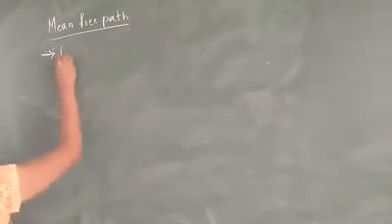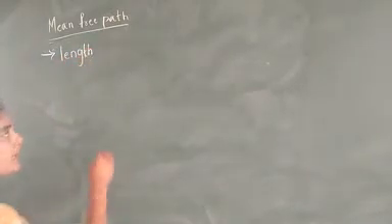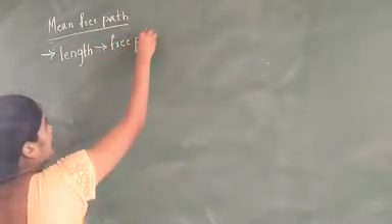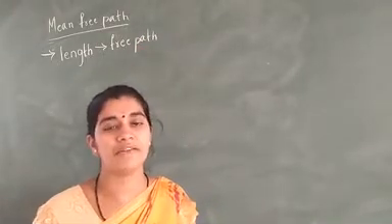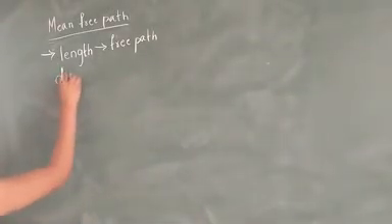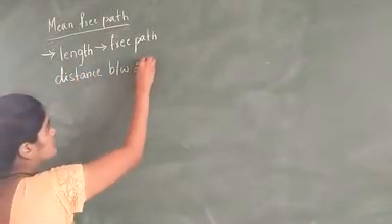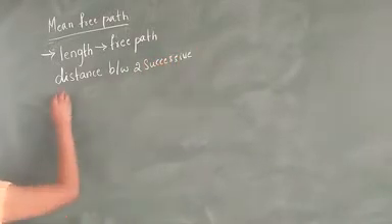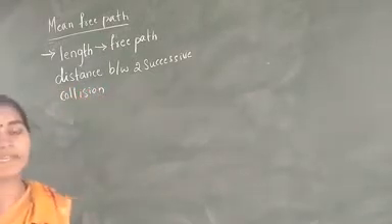This length is called the free path, and the distance between two successive collisions is called the mean free path. The distance between two successive collisions is called the mean free path.